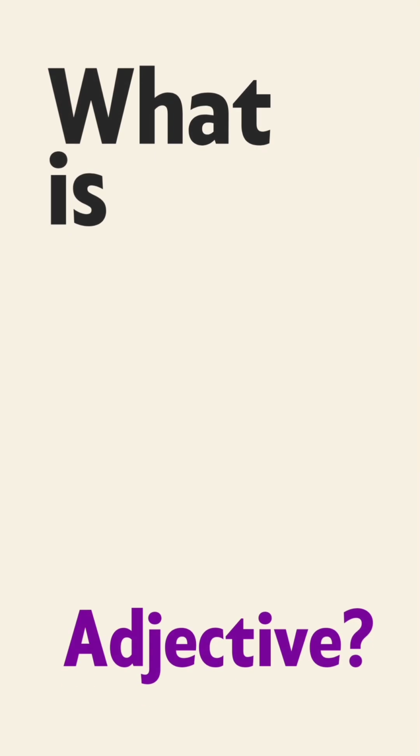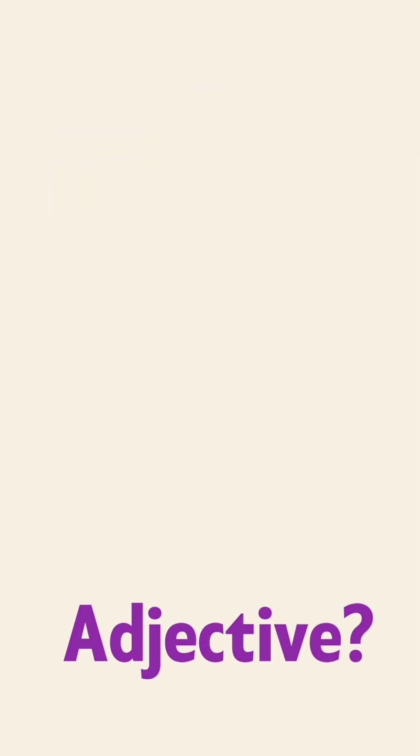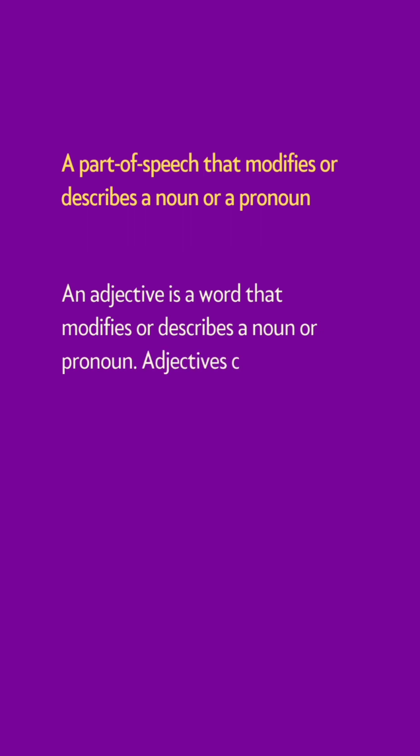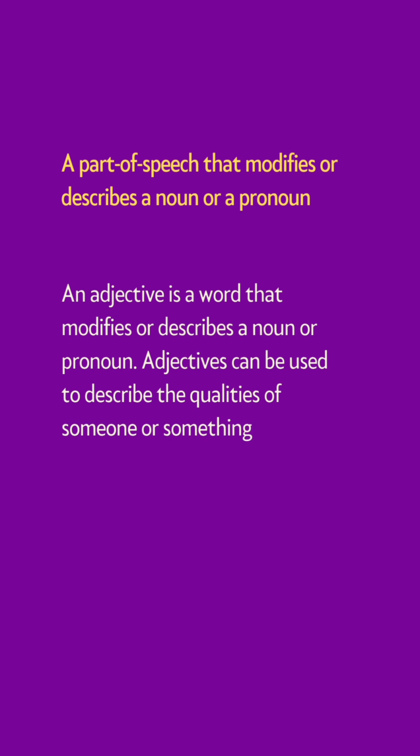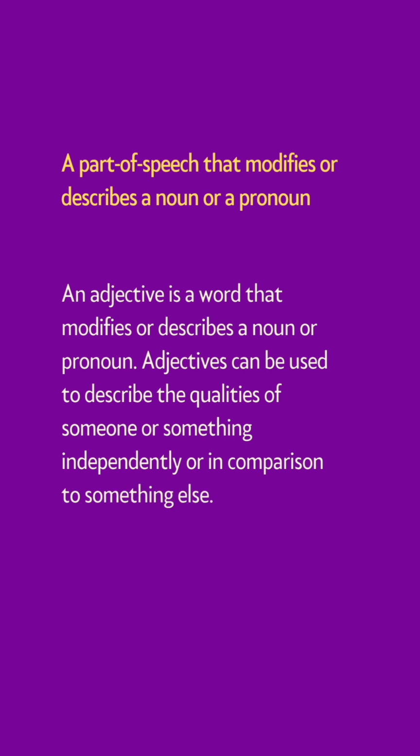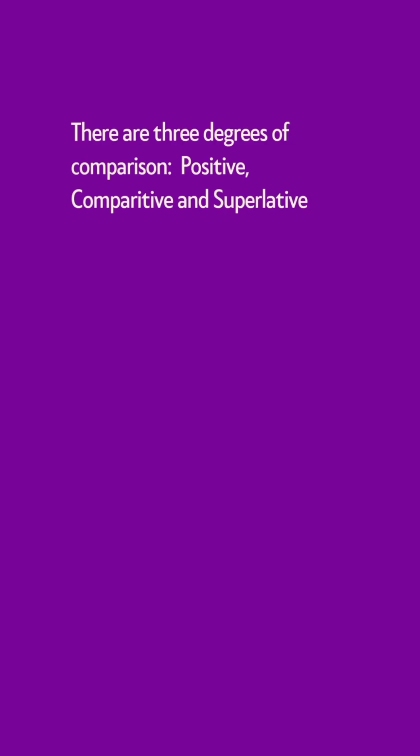What is an adjective? A part of speech that modifies, means change, or describes, means tells something about a noun or a pronoun. An adjective is a word that modifies or describes a noun or pronoun. Adjectives can be used to describe the qualities of someone or something independently or in comparison to something else.